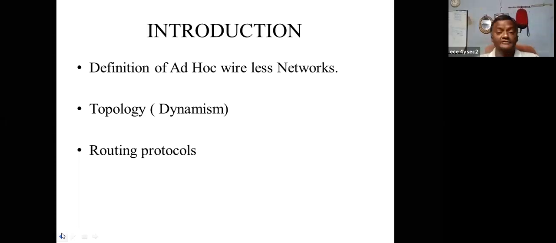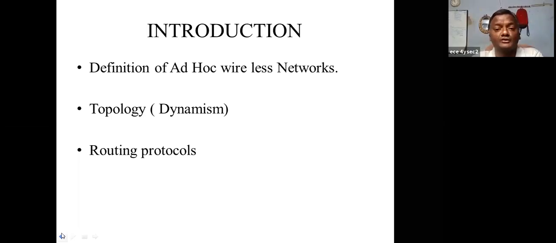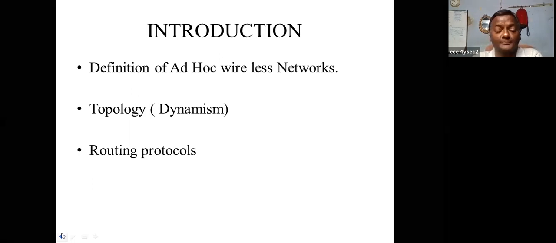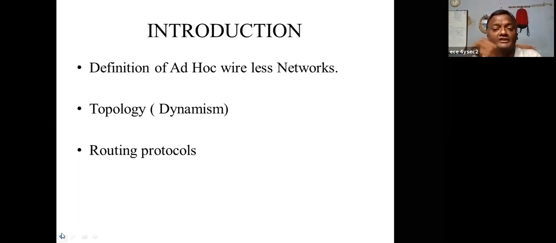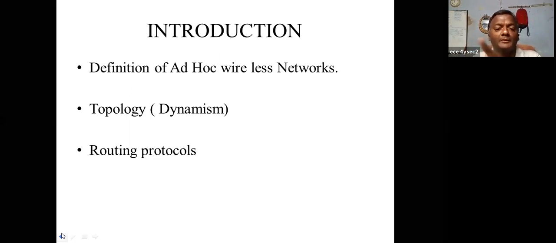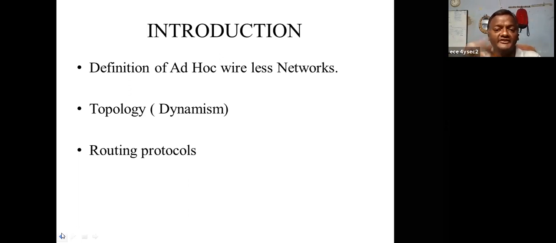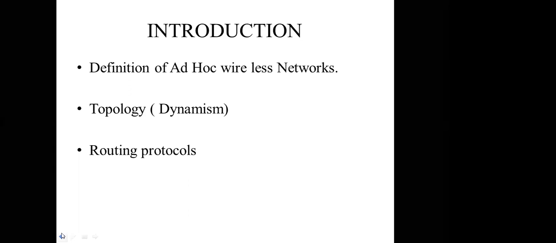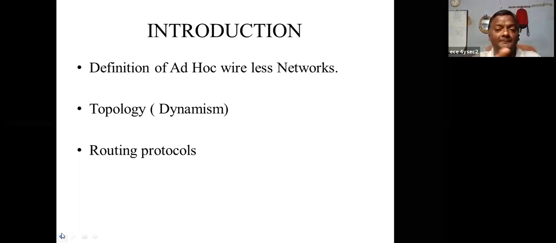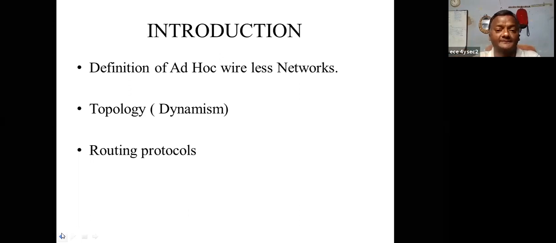Topology stands for the way the nodes are connected to the network. In the wired network, the nodes are stationary, but in the wireless, the nodes are not stable, they can move. So mobility is called dynamism. Due to the dynamism, topology changes. As the topology changes, finding the path to the destination is very difficult.